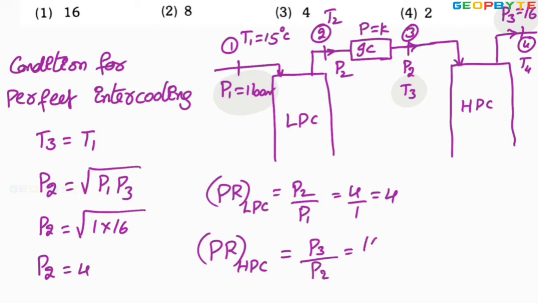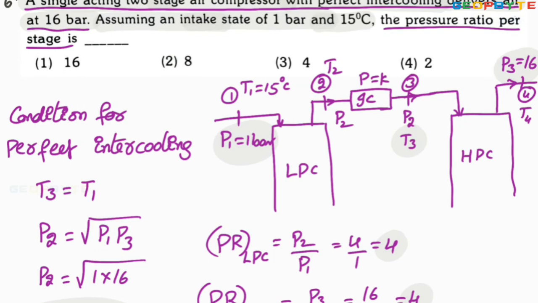Here P3 is 16 and P2 is 4 bar, so 16 by 4 is equal to 4. Therefore, pressure ratio for the LP compressor and for the HP compressor both remain the same, equal to 4. Look at the third option. The third option is absolutely correct. I hope you got my point. Let us take another problem.